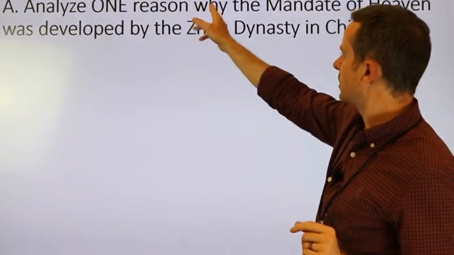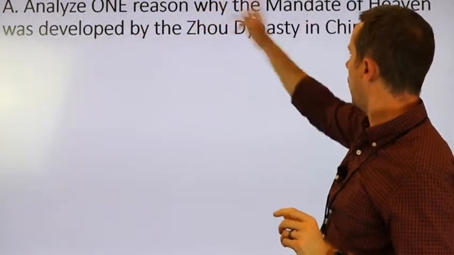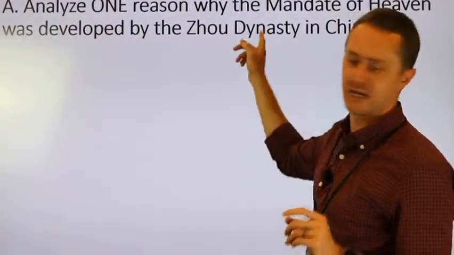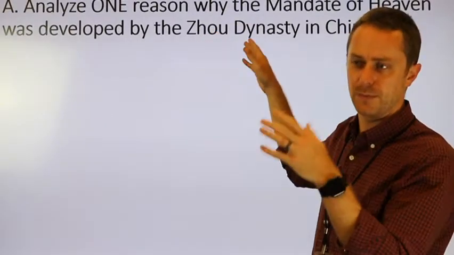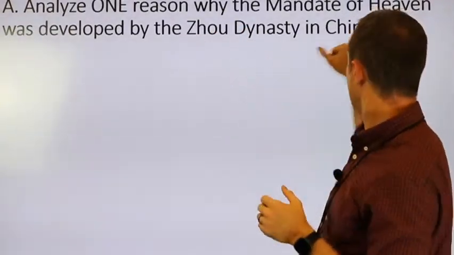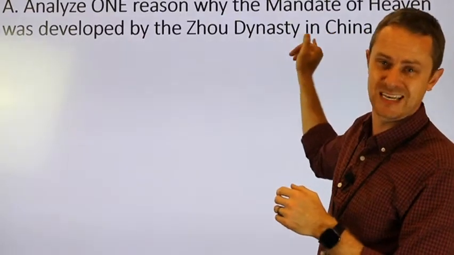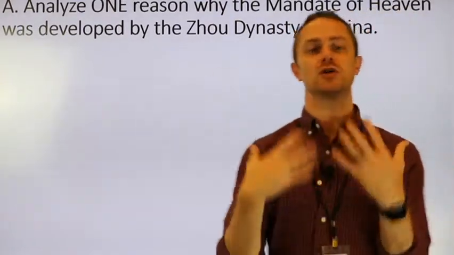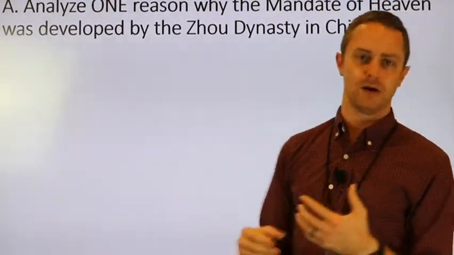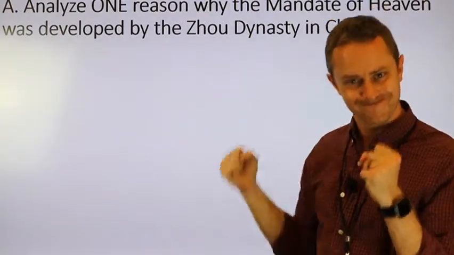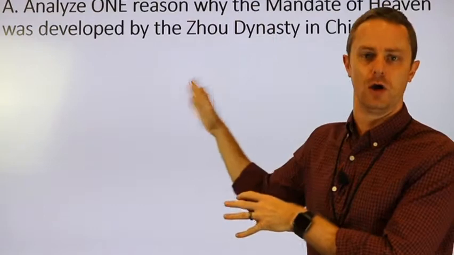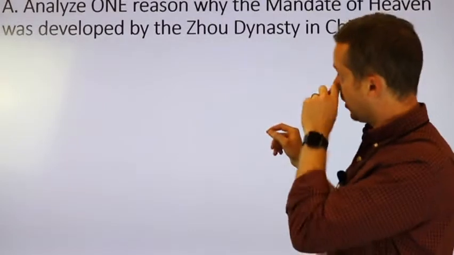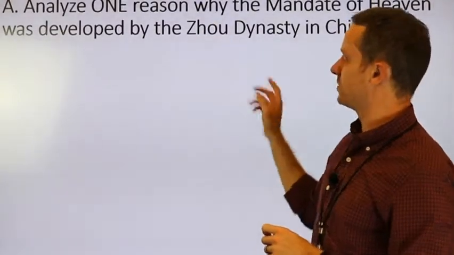One reason why. This is an important word I want to stay on for a minute: why the Mandate of Heaven, so that's a specific thing, was developed by the Zhou dynasty. That's a specific time period, a group of people controlling government, in China. That's a specific place. That means it didn't happen in Mesoamerica. That means it didn't happen in Europe. You've got to pay attention to these things because in your answer, if you start rambling on about Louis XIV in France, that's not the answer to this question at all. Well, it might be a little close of a comparison, but not what we're looking for here. One reason why the Mandate of Heaven was developed. That's what we're looking for.